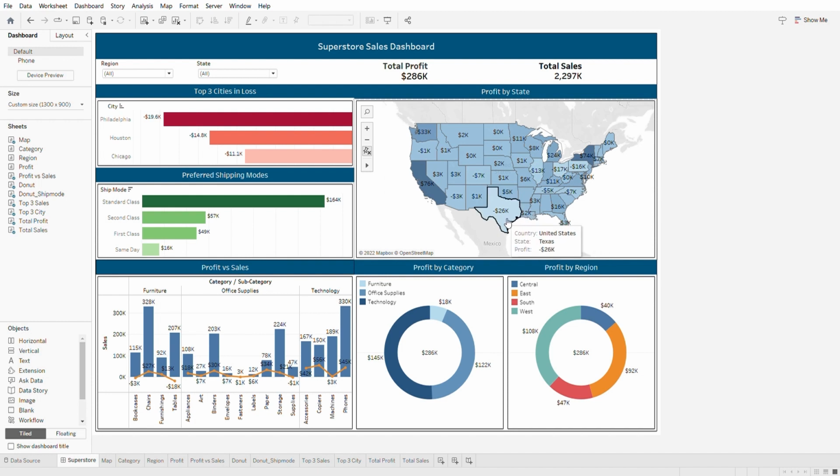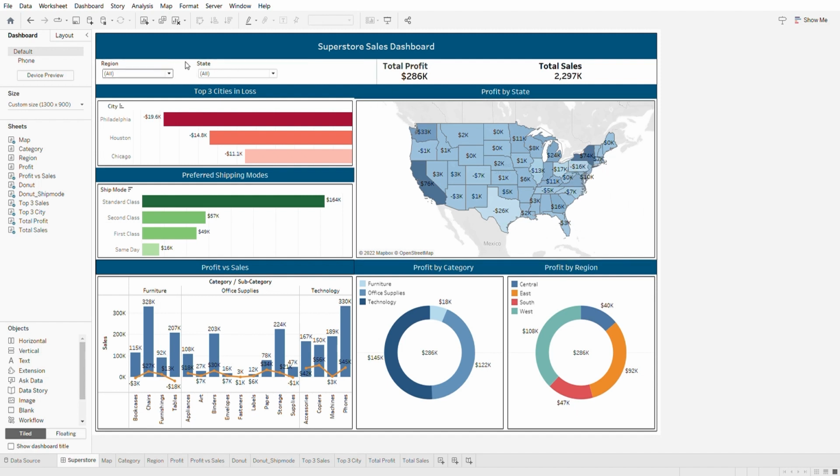The areas with the lightest shades represent states with the least profit. As you can see, these states have a negative value signifying losses, with Texas being the least profitable state with minus $26,000, followed by Ohio with minus $17,000 and Pennsylvania with minus $16,000.